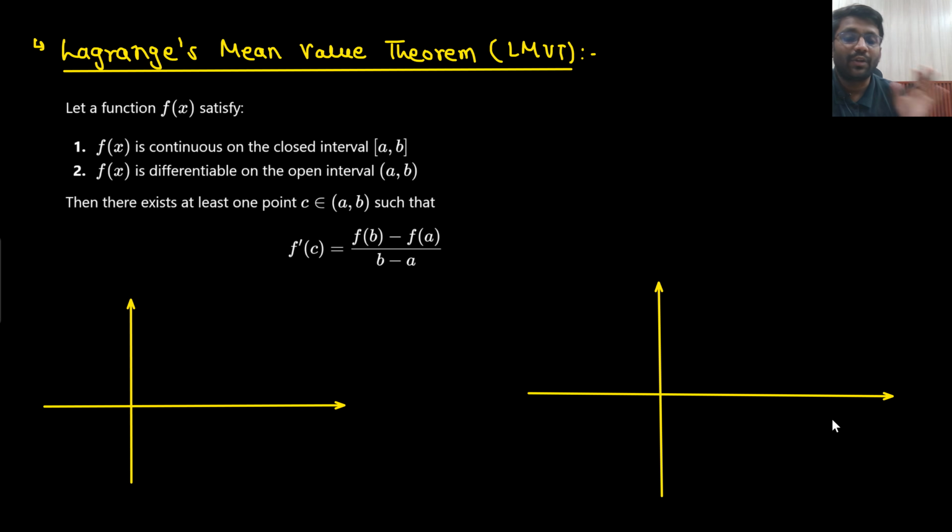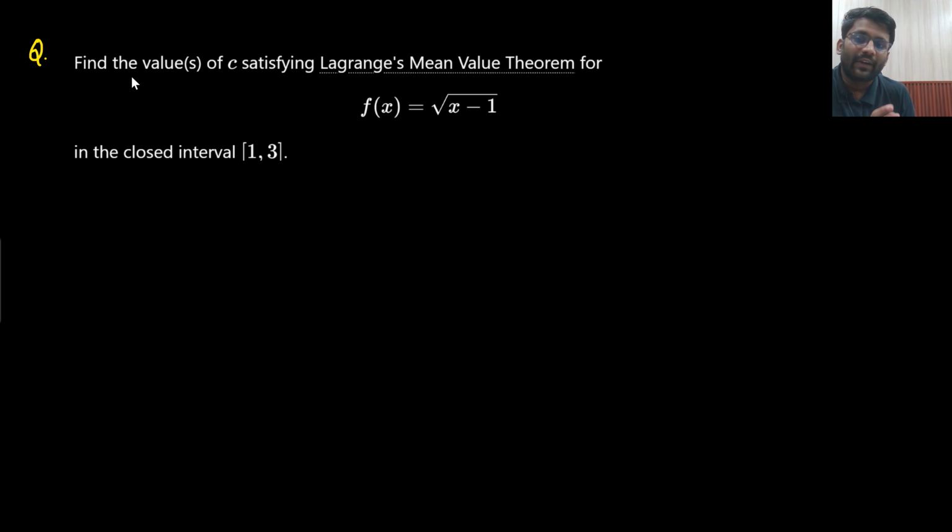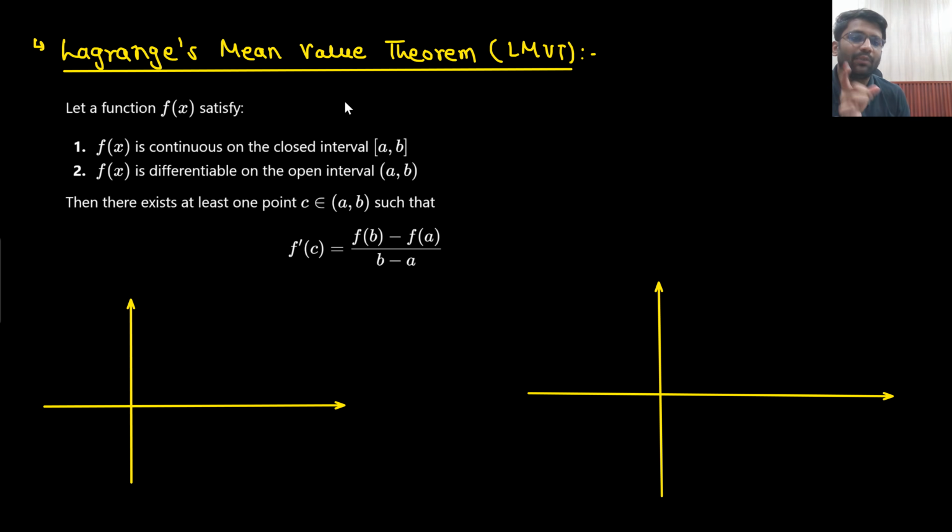Lagrange's mean value theorem. You need to remember the name because in the examination, they will ask: find the value of C satisfying Lagrange's mean value theorem for f(x) equals to this. That means they will not give you the statement. By default, you should know what is LMVT. Are you able to understand this point? So you need to remember the name as well.